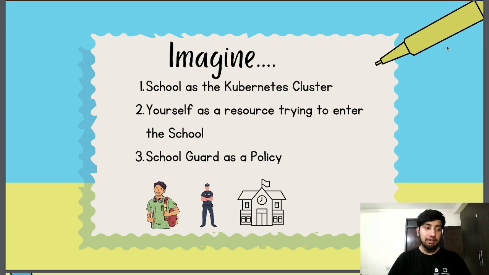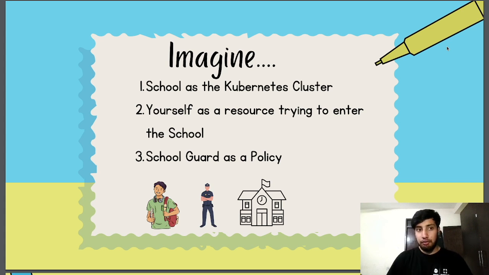Kyverno is going to have multiple policies for you, and based on the policies and the resources, for example when you have a resource like a pod, Kyverno is going to check whether this pod should enter your Kubernetes cluster or not. So it's going to give you some failing checks or passing checks based on your policy and your resources at the same time.